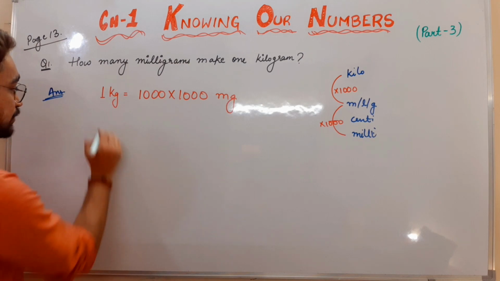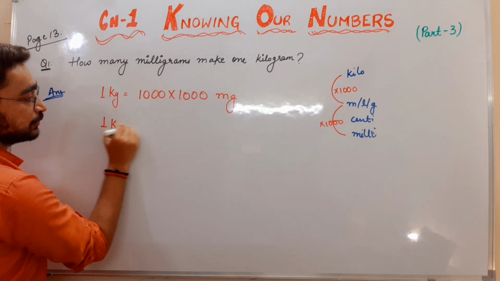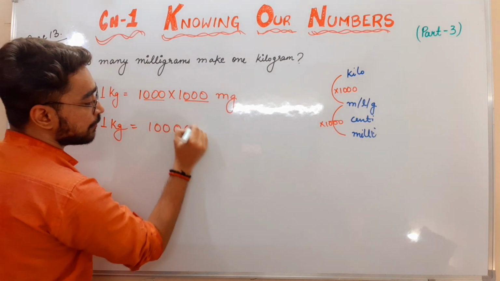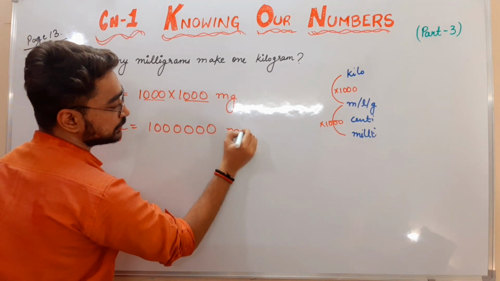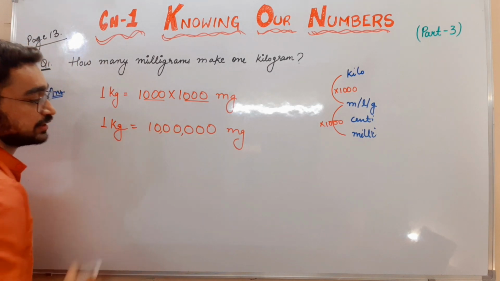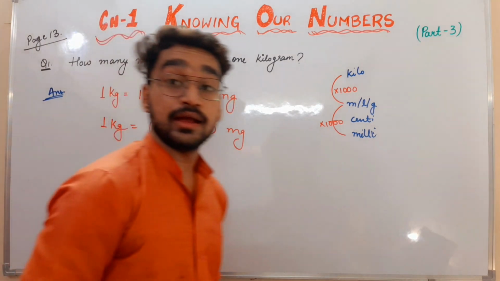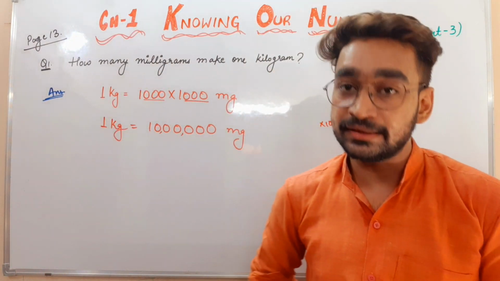So 1 kg will be equals to 1 followed by 6 zeros, 2 3 4 5 6 zeros, with mg. Putting the commas here, it will become 10 lakhs. So 1 kilogram is having 10 lakh milligrams.